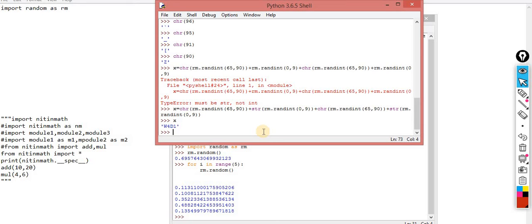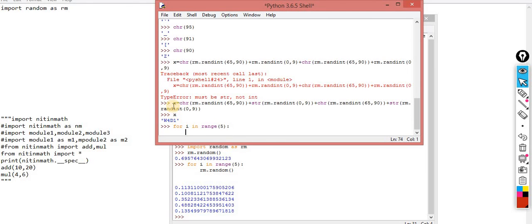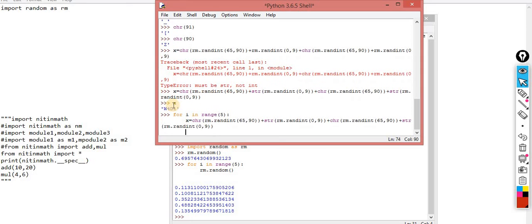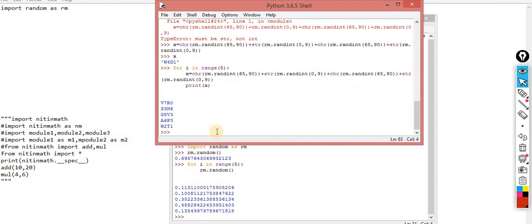This has been generated. Okay, so I am calling this thing 5 times. For i in the range of 5. Here I am calling this thing 5 times, and after that I am printing it. Now you can check 5 different OTPs. The first is a character, another one is your integer, and so on. Now you are supposed to send this OTP to anyone. So this one is your random module.